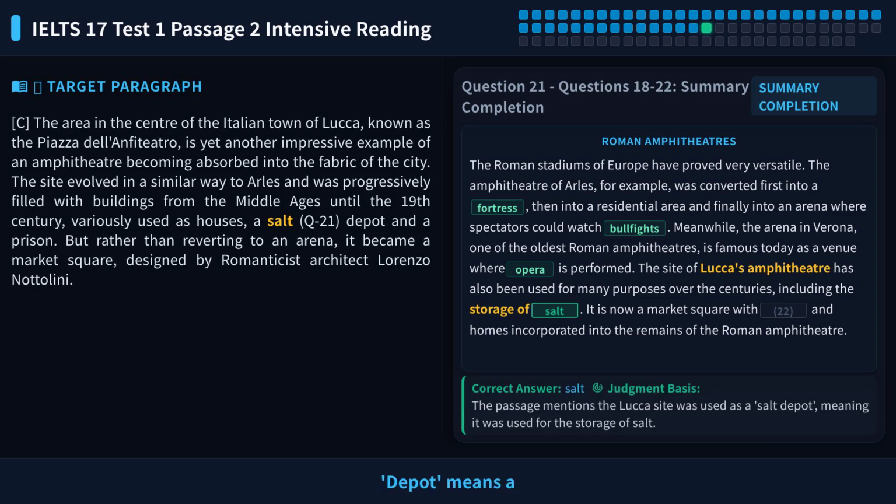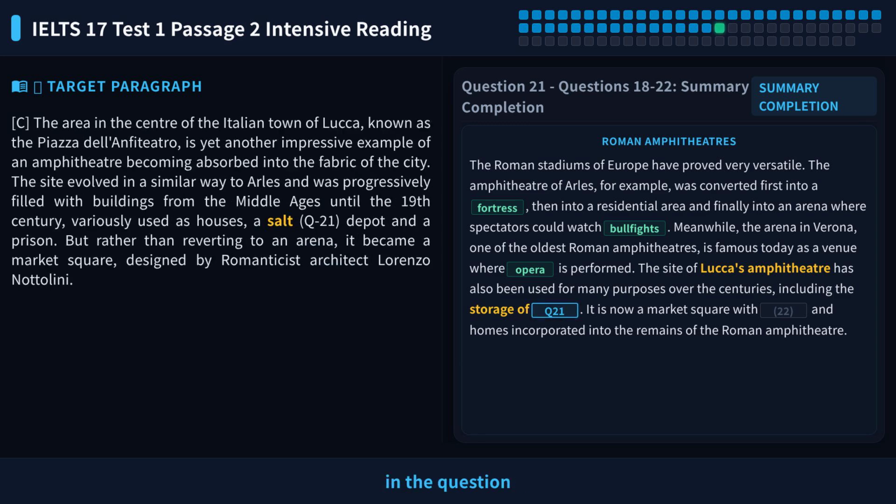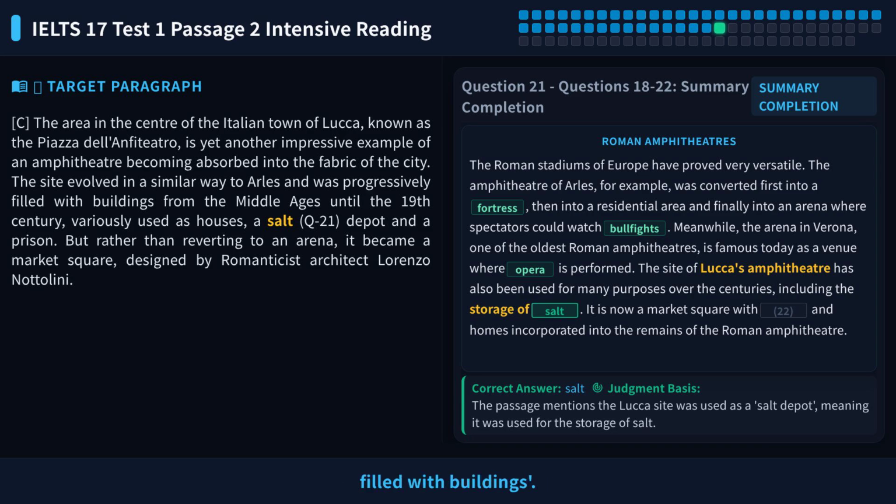Depot means a place for storage. So the noun should be something that can be stored. The statement mentions storage, so the answer is likely a type of item. The key phrases in the question are evolved in a similar way to Arles and progressively filled with buildings.